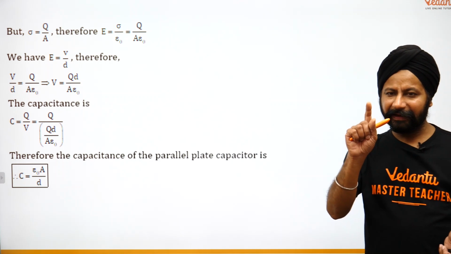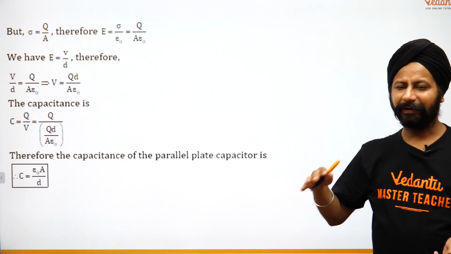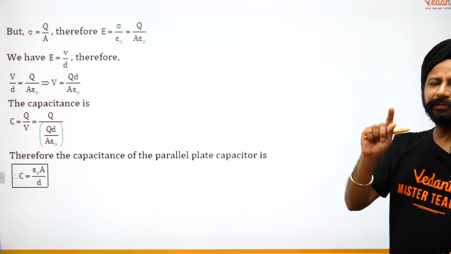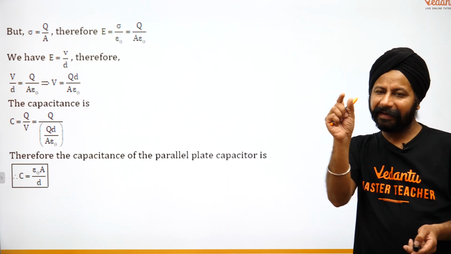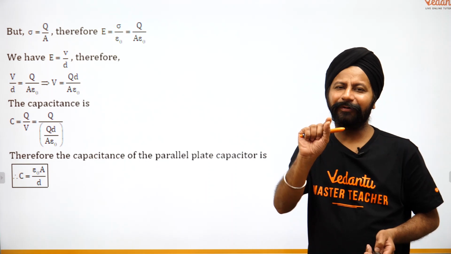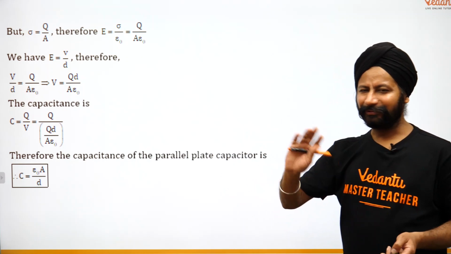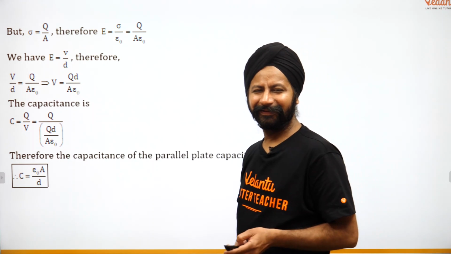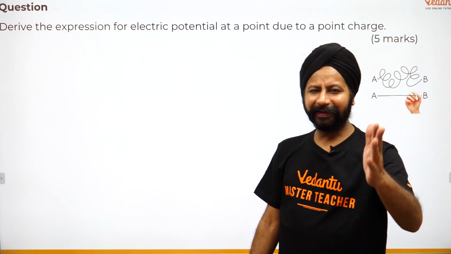If there was a dielectric, and this is not part of the question, a little extension there. If there was some dielectric there, then you do that. Instead of epsilon naught, there will be epsilon naught multiplied by epsilon r. उसका permittivity add कर देंगे. Okay, let's look at the next question here.